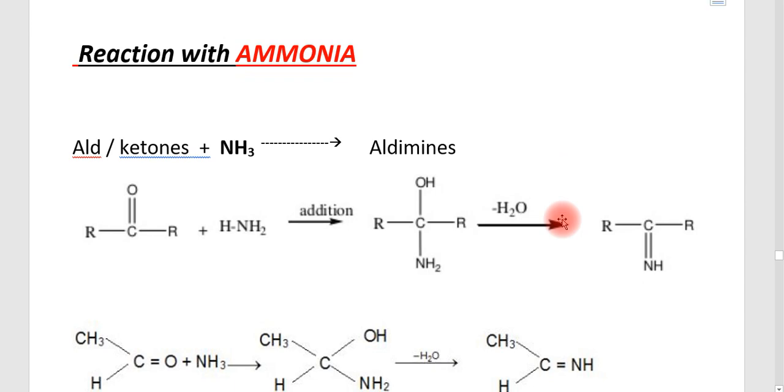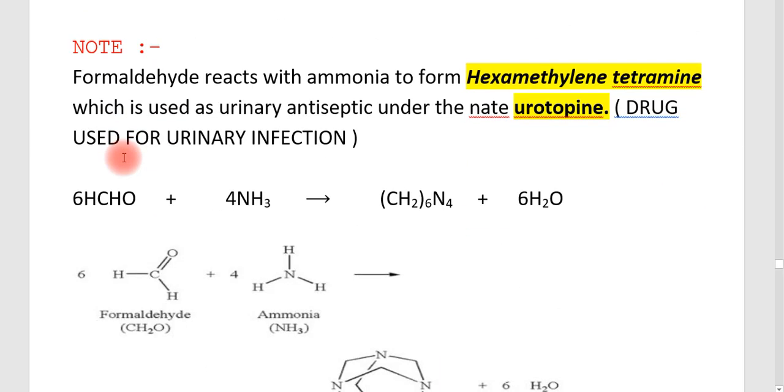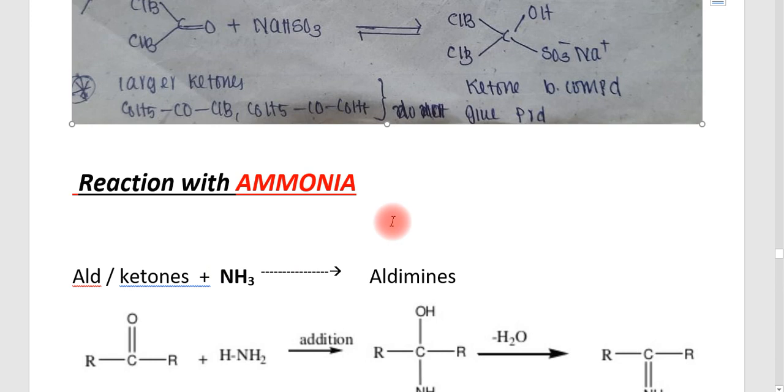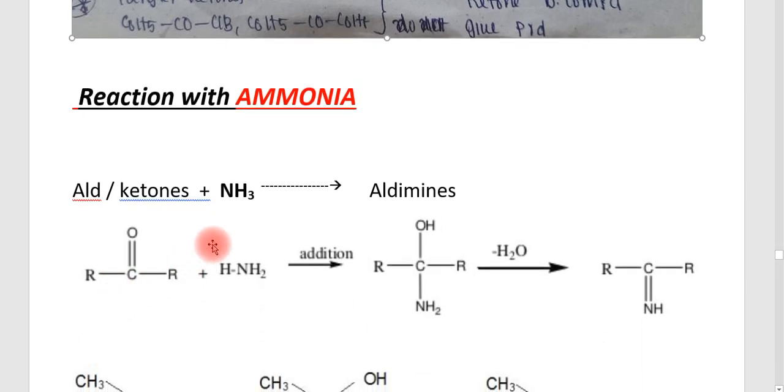Next is the reaction with ammonia. This is another type of reaction that takes place for aldehydes and ketones, but in your syllabus it is given as how urotropin is formed. Urotropin formation is part of the reaction that takes place in the presence of ammonia with aldehydes and ketones. So it is better to tell how the reaction takes place. Aldehydes and ketones, when reacted with ammonia, form a product, the aldimines.